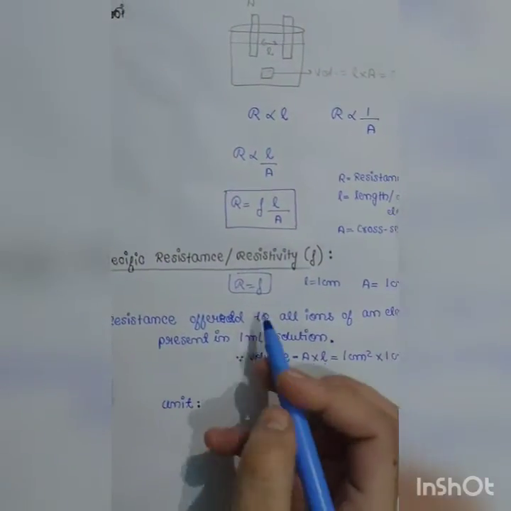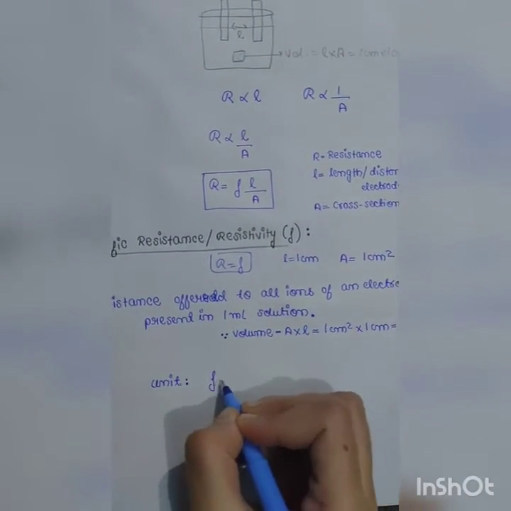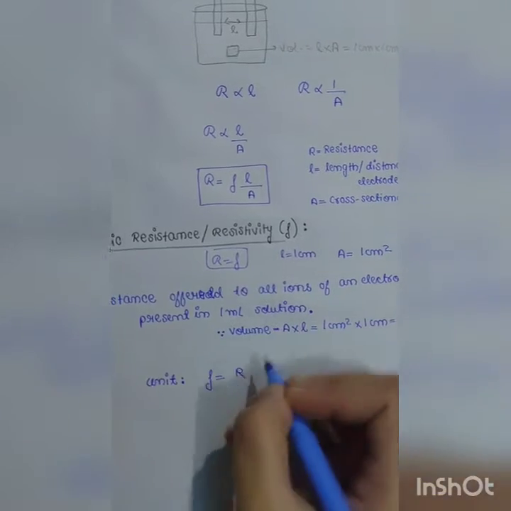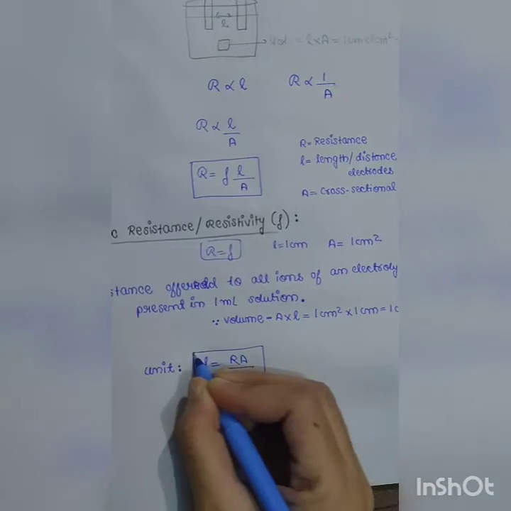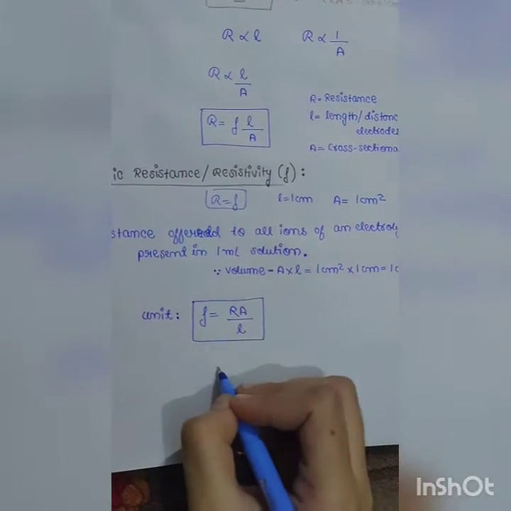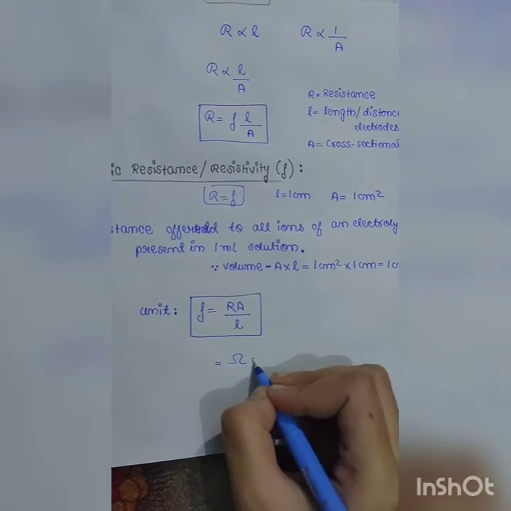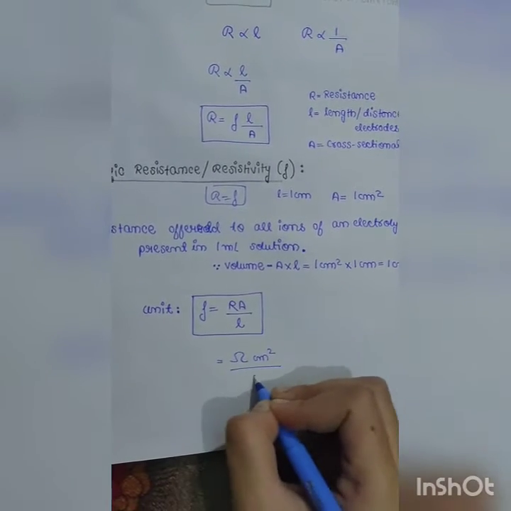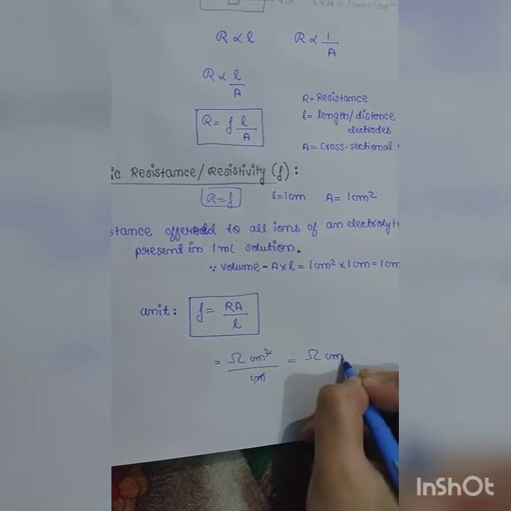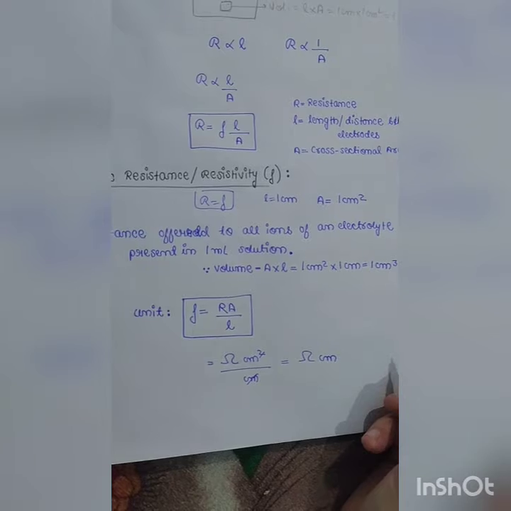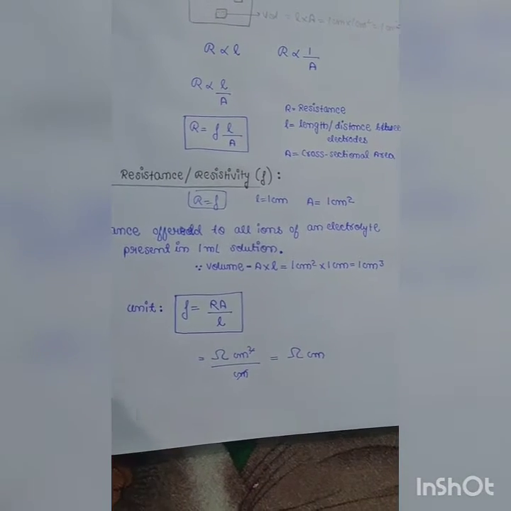Now we have to find out the unit of resistivity. We very well know R is rho L by A. So the formula of rho is R A divided by L. This will be the formula for resistivity or specific resistance. Since the unit of R is ohm, for A it is centimeter square and for L it is centimeter, this and this will get cancelled. So the unit will be ohm centimeter, or ohm meter if area and length are in meter. But generally we use ohm centimeter.